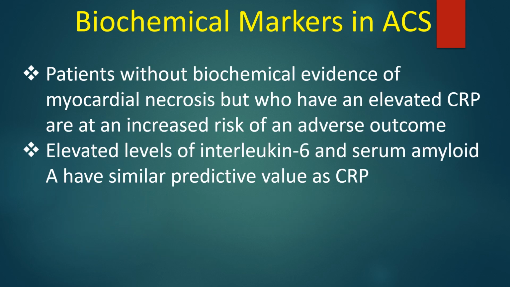Patients without biochemical evidence of myocardial necrosis but who have an elevated CRP are at an increased risk of an adverse outcome. Elevated levels of interleukin 6 and serum amyloid A have similar predictive value as CRP.